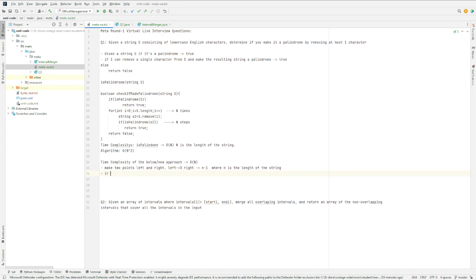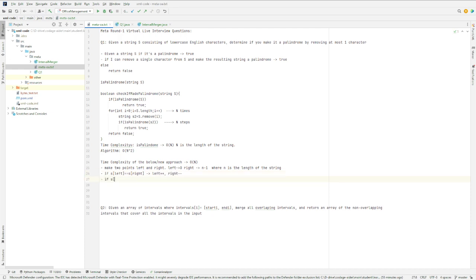And if the character at s dot left is equal to the character at right, that means there is a possibility that this string may be a palindrome. Then we can check the next two characters. So we can move the pointers forward, that will be left plus plus and right minus minus.